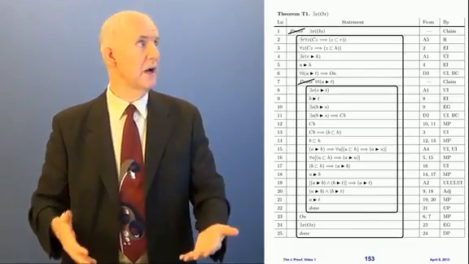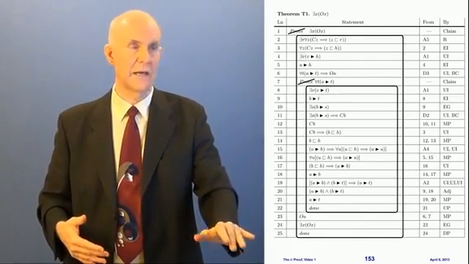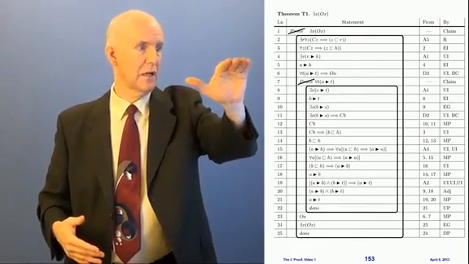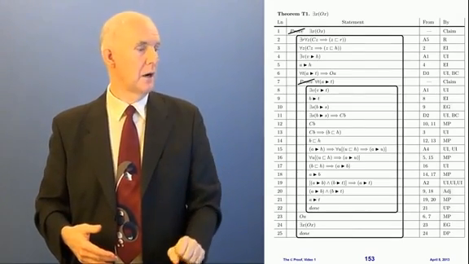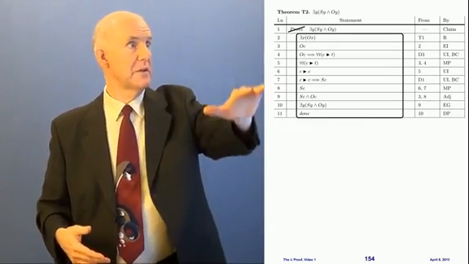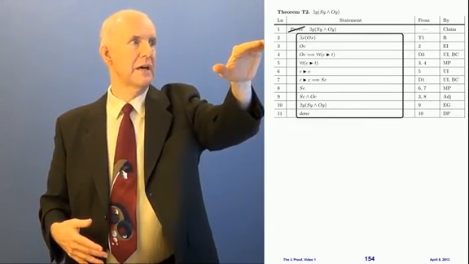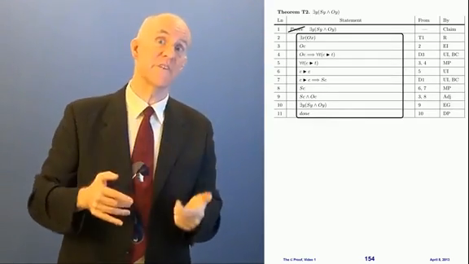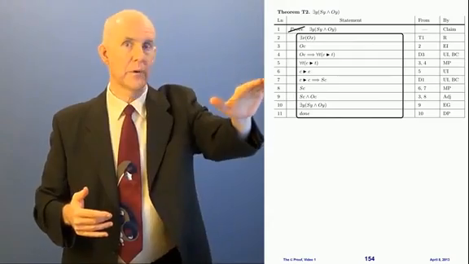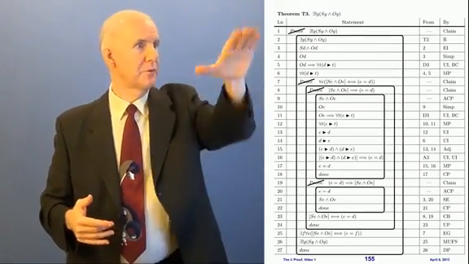Here is the proof of theorem T1, and we're going to go through this in detail in video 8. I'll use a lot of color, and we'll go right through the whole thing, so you'll understand it all. And then here's the proof of theorem T2. And by the way, if you look here on line 2 over on the right-hand side, see where it says T1? Because we're using T1 in the proof of T2. We'll go through this in great detail. You'll understand it all. And then here's the proof of theorem T3.